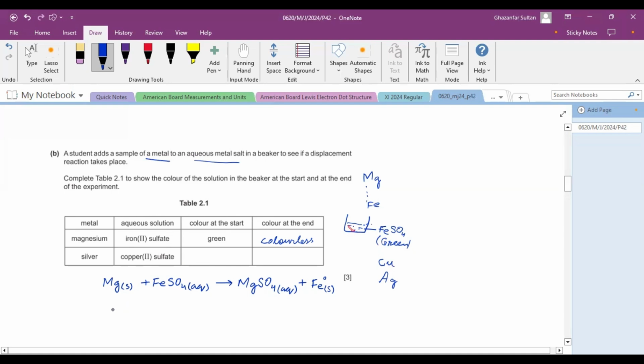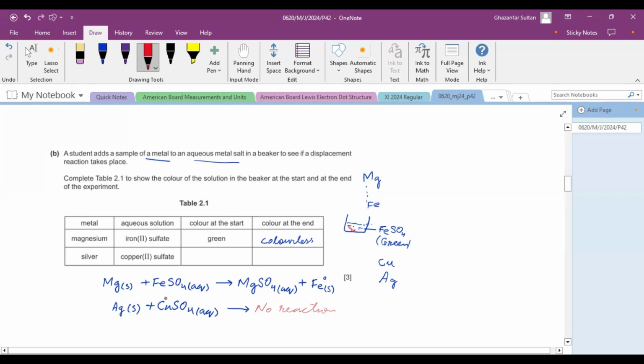Means if silver is there, Ag solid, and CuSO4, aqueous, then you will observe nothing, no reaction, because silver is below copper. So it does not reduce Cu2+ ion.